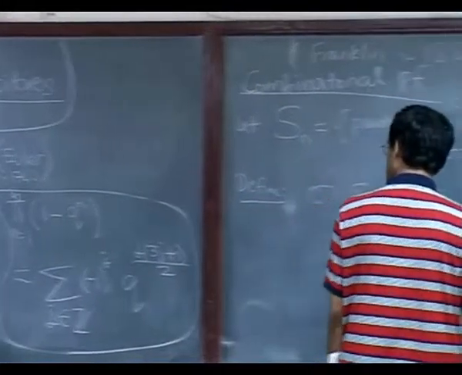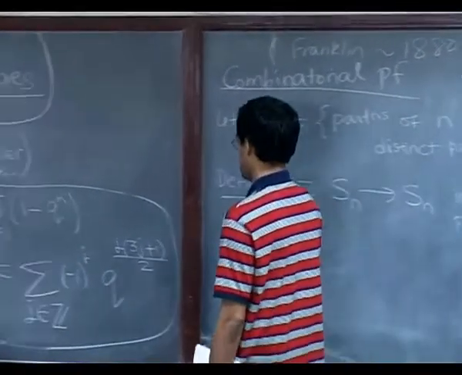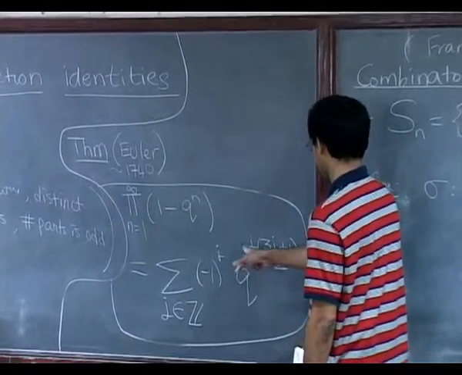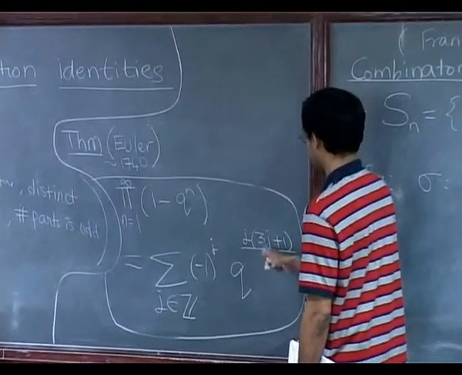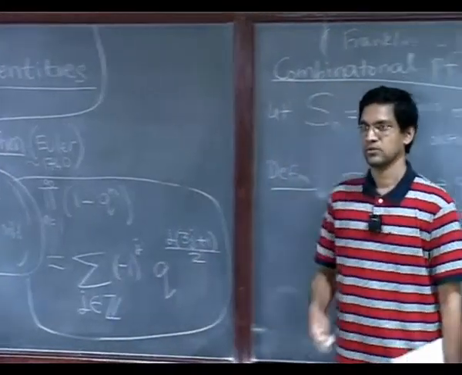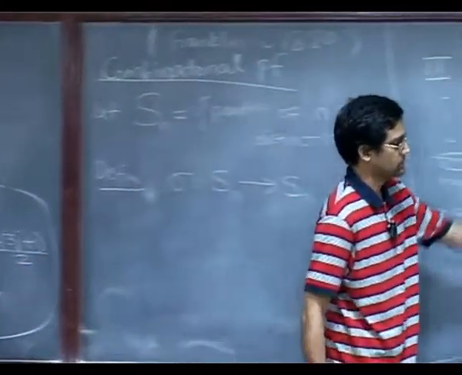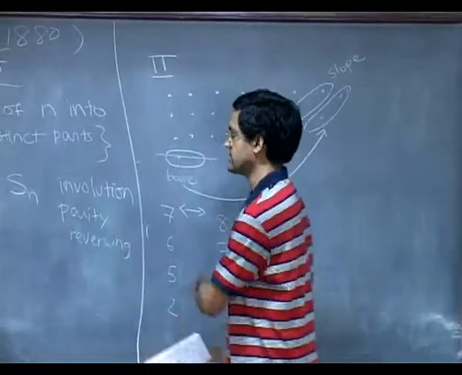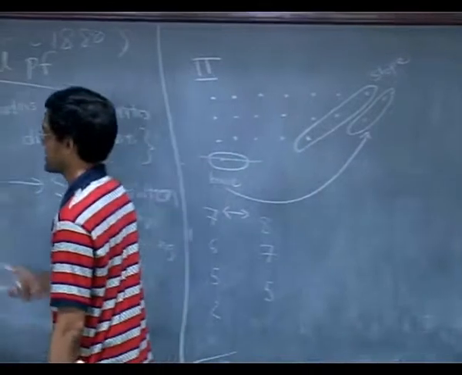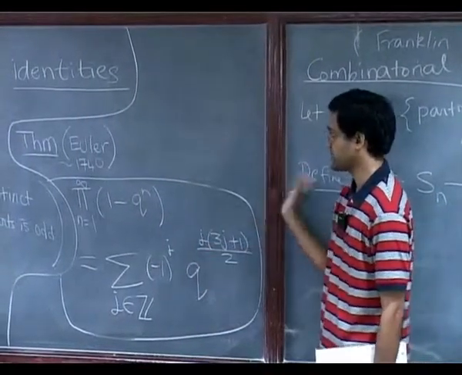No, I shouldn't get 3j. If I change j to minus j, then what do I get? I get minus j into minus 3j plus 1, that is j into 3j minus 1. Remember, j is supposed to run over all integers, so if I put minus j, then that is exactly that. Okay, so that is roughly the idea. You just have to put it down properly. So anyway, that is the combinatorial proof. And in some sense this identity has some nice consequences overall, or in fact even a proof using that idea.